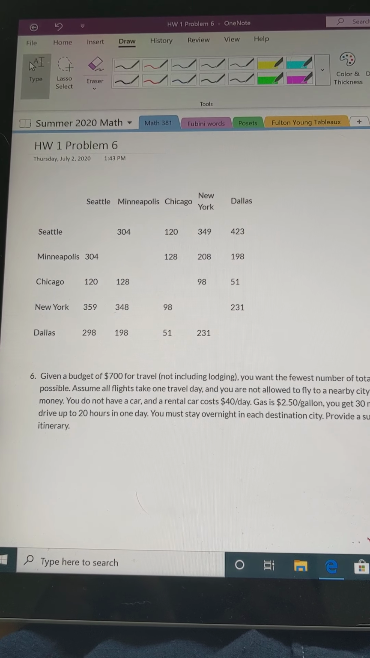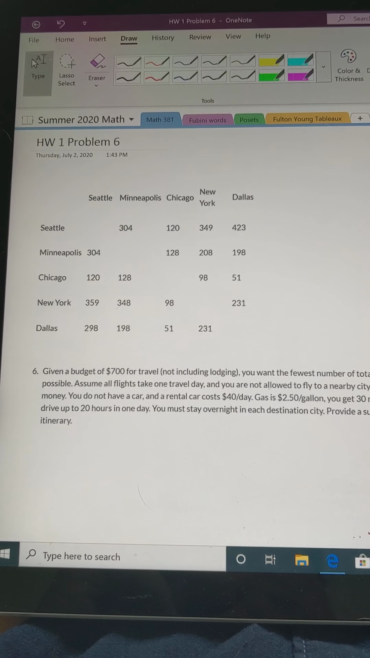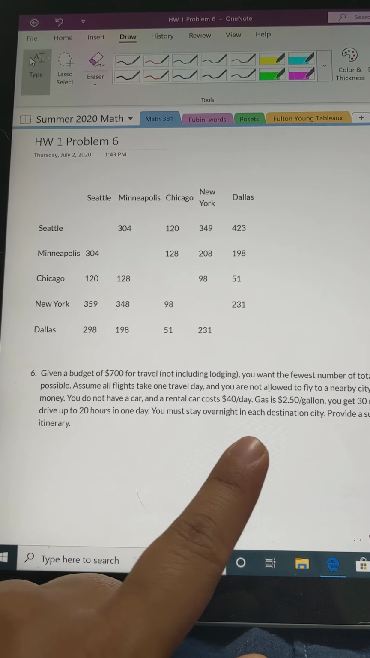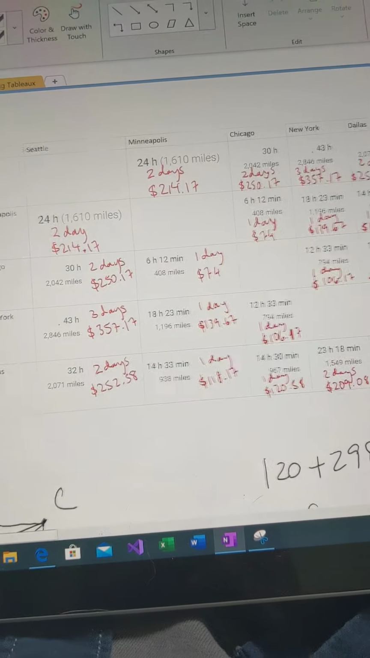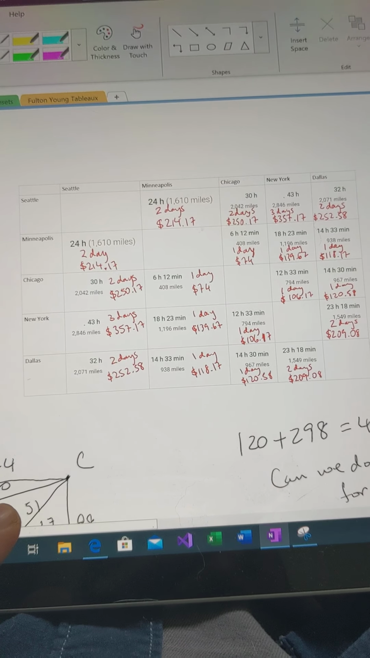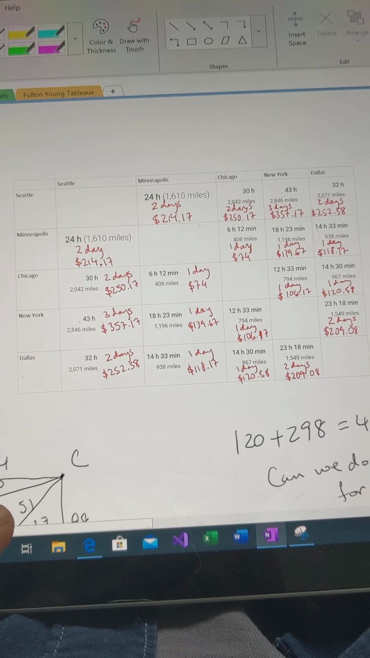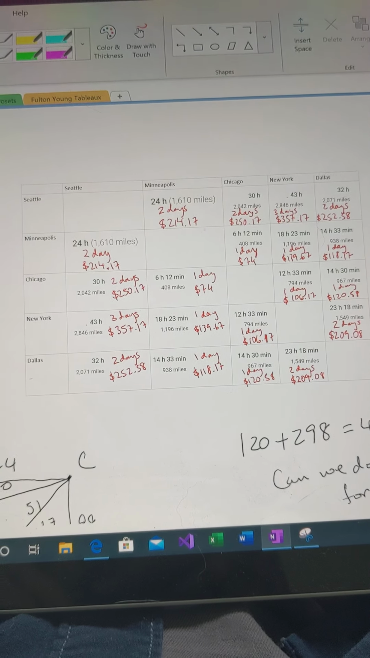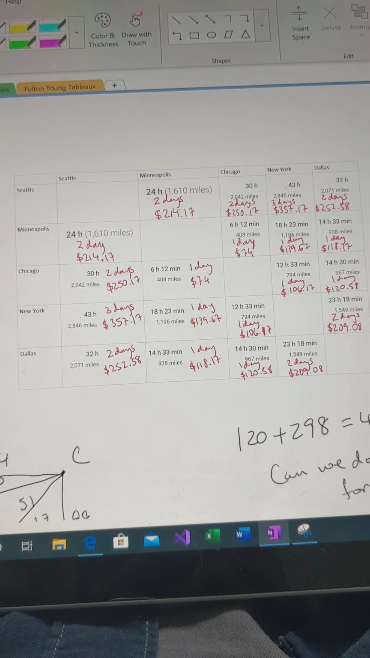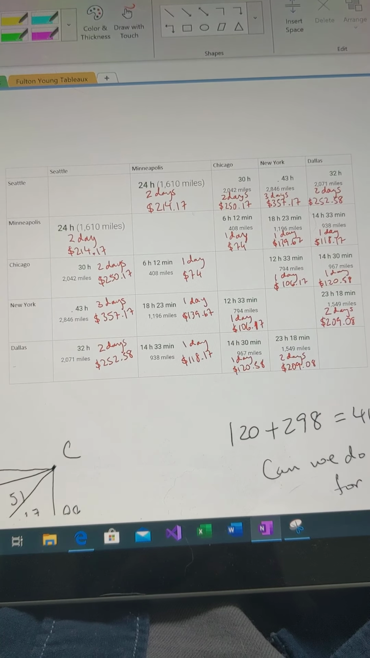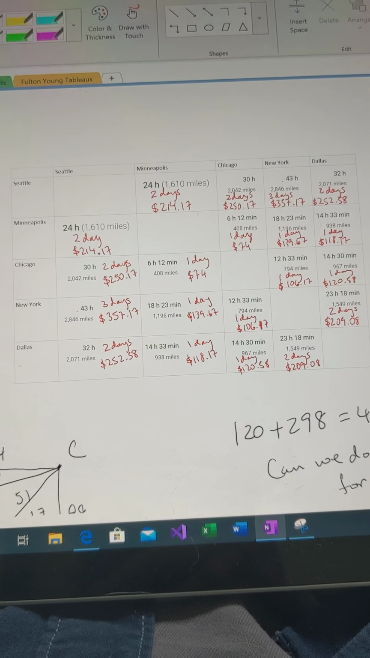So someone asked me to share my solution to homework 1, problem 6, so here it is. We start with the same flight chart that you all had from problem 5 and went on Google Maps to get distances and times between the two cities. We use our 30 miles per gallon and the $2.50 per gallon, calculate the cost, and also keep track of the number of days. And we want to minimize the number of days.